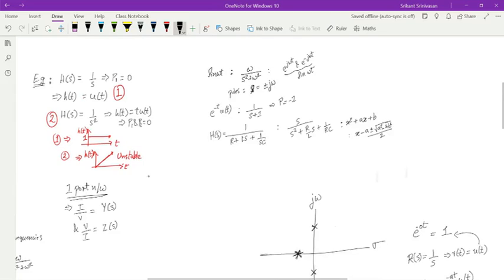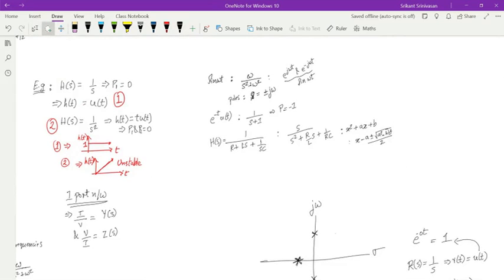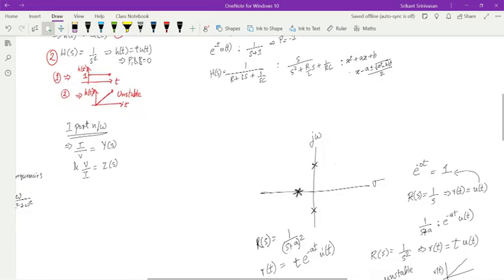It's interesting that if you look at the Laplace transform of sine omega t, it is omega by s square plus omega square. What is the Laplace transform of cos omega t? It is s divided by s square plus omega square. In both cases, the denominator is s square plus omega square, and the expansion of s square plus omega square is s plus j omega and s minus j omega. Therefore, if a pole appears on the j omega axis, it will be matched by another pole on minus j omega. They always come in pairs.